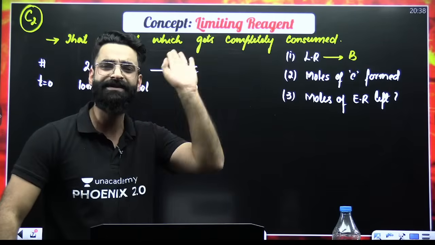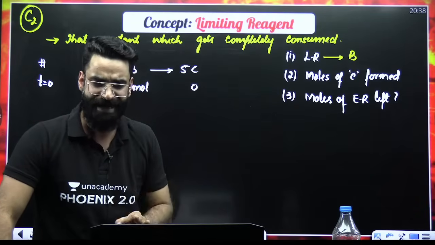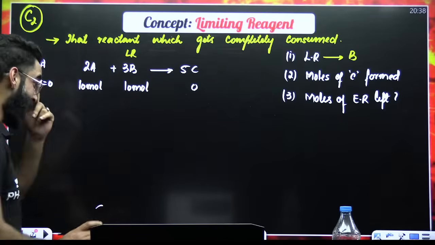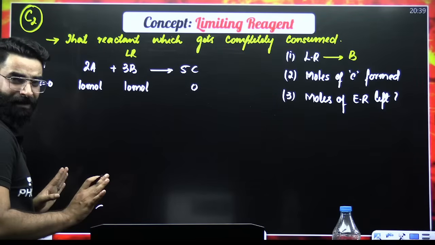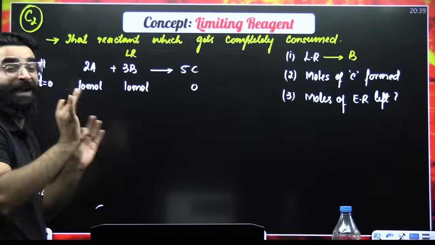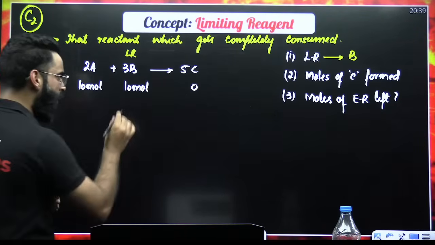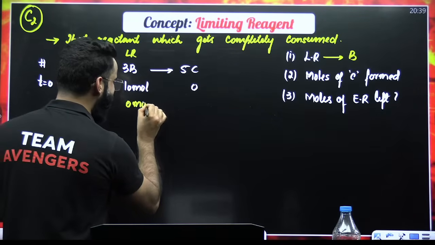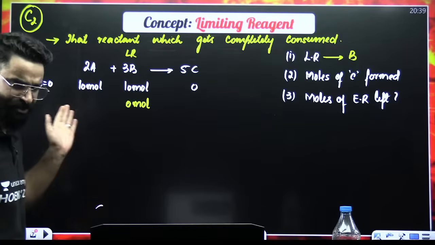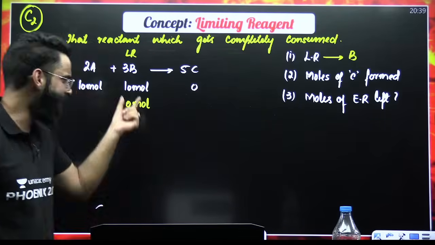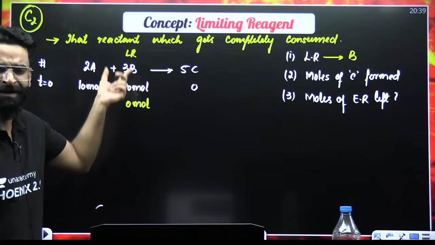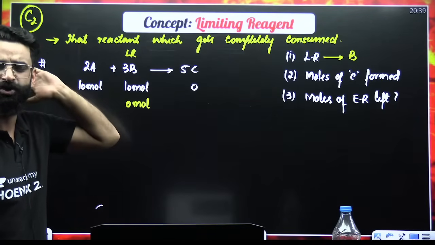Now B is going to decide everything in this particular reaction, people. Since B is the limiting reagent, it is the one that gets completely consumed. So after some time, you'll observe there'll be 0 moles of B left, because it gets 100% consumed in the reaction.